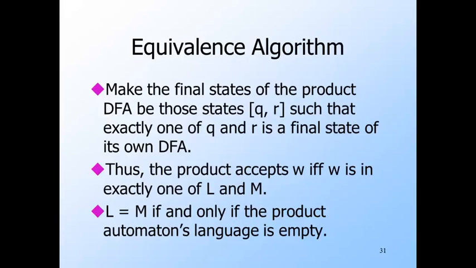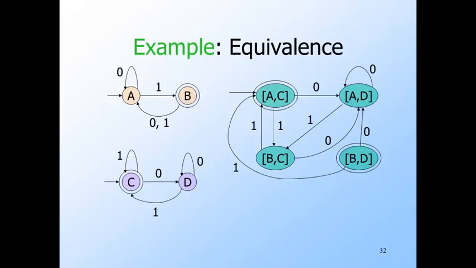The algorithm for testing whether two DFAs are equivalent, that is, whether they accept the same language, begins by constructing the product DFA. Make the final states of the product DFA be all those pairs such that one is a final state and the other isn't. If string W reaches one of these final states in the product, then W is accepted by one of the original DFAs and not the other. Thus, the two languages are not the same. Only if the product DFA with this selection of final states has an empty language are the two DFAs equivalent. Here's an example. AC is made a final state because in the original automata, C is final and A is not. Likewise, BD is final because B is final, but D is not.